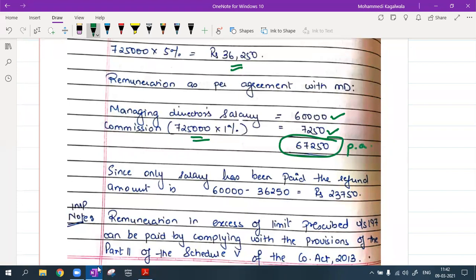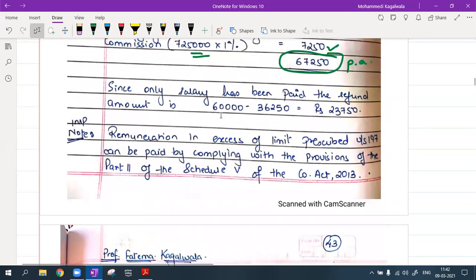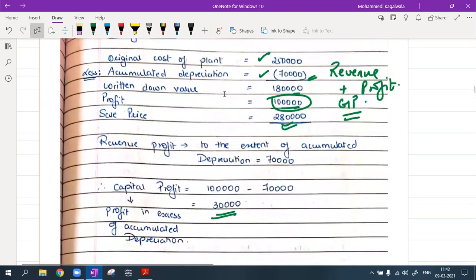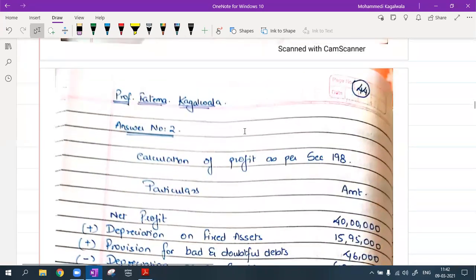Okay, and the maximum allowed as per law is how much? 36,250. So he has to refund 23,750. However, any remuneration in excess of the limits prescribed can be paid if the company complies with the provisions of Part 2, Schedule 5 of the Companies Act 2013. There is no problem in that. Is that clear? Okay. The company can pay remuneration in excess. Not a problem.